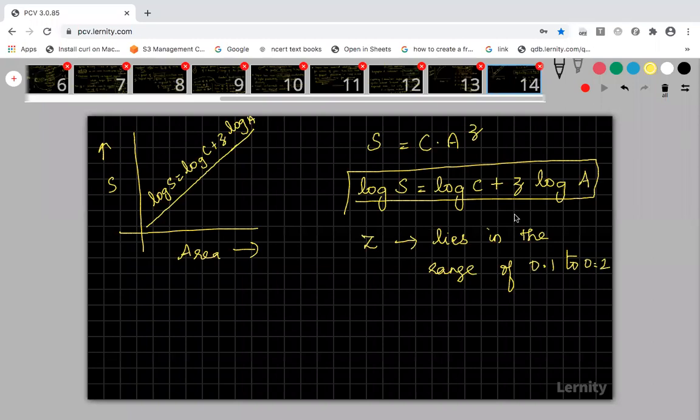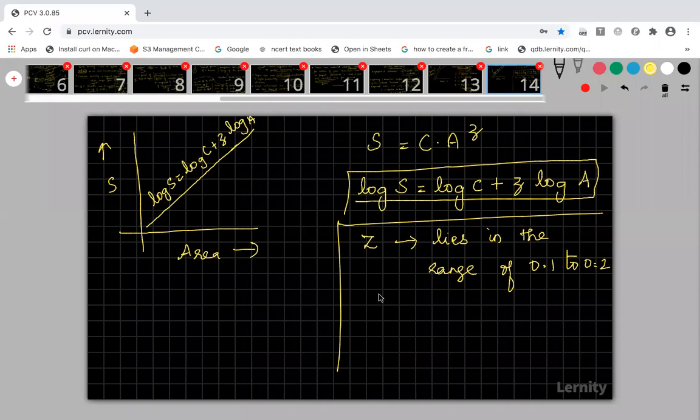This is not only for the logarithmic scale. Generally, I am saying the value of Z lies in the range of 0.1 to 0.2, irrespective of the species or the region, geographical area, anything. And what does this mean? The slope of the regression line is amazingly similar. It will be similar in all cases.